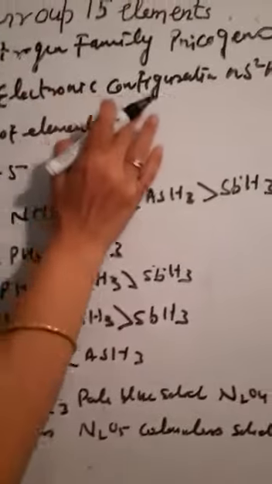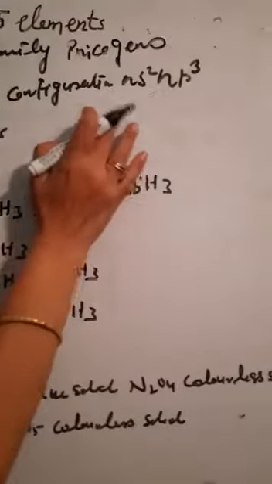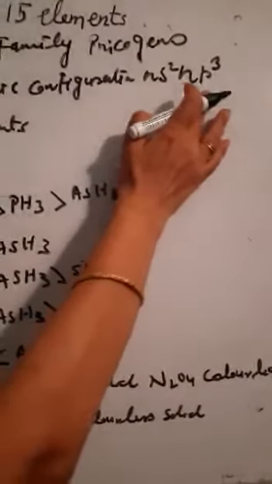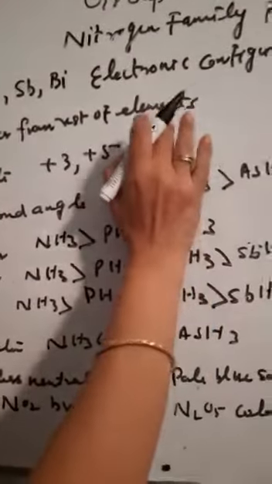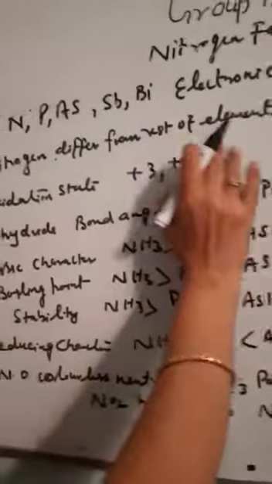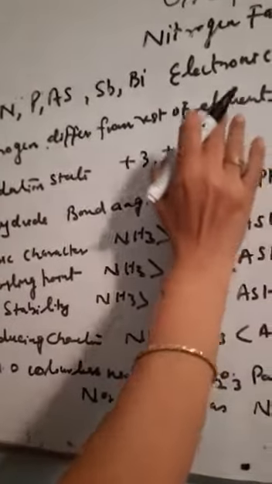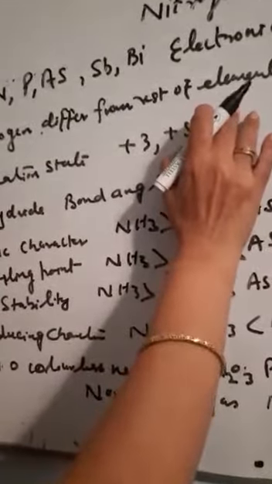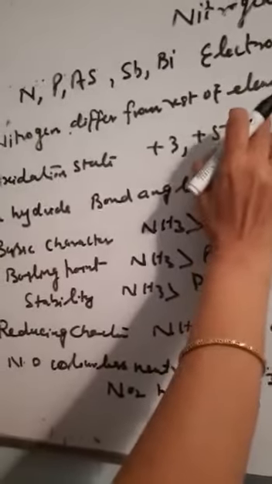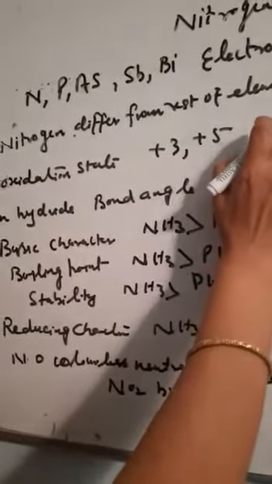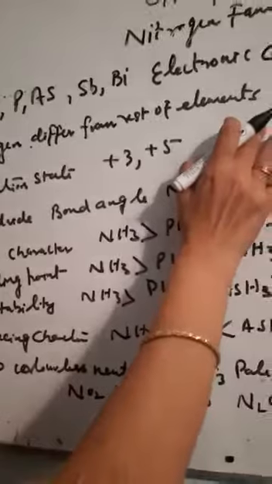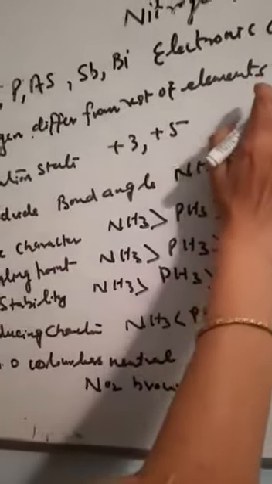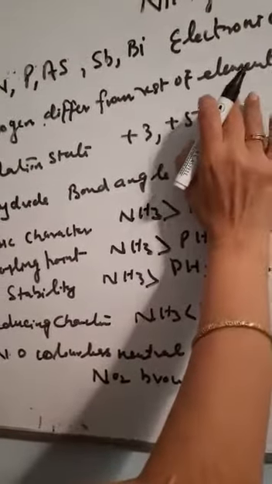Their general electronic configuration is ns2 np3. They are half-filled. Nitrogen differs from the rest of the elements. Why does it differ? Because it has a small size, there is an absence of d orbitals, and besides that, it can form multiple bonds which other elements cannot form. So nitrogen is different from the rest of the elements.